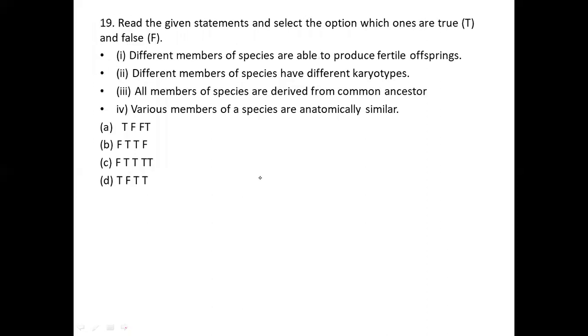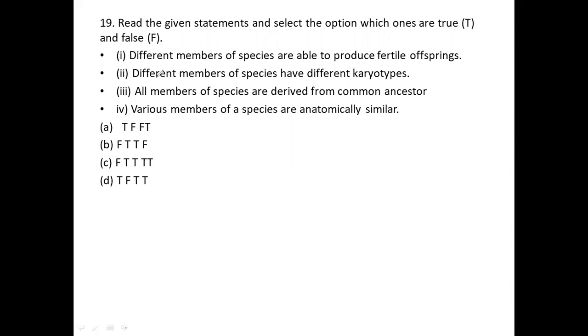19th question, right? Read the given statements and select the option which says whether they are true or false.